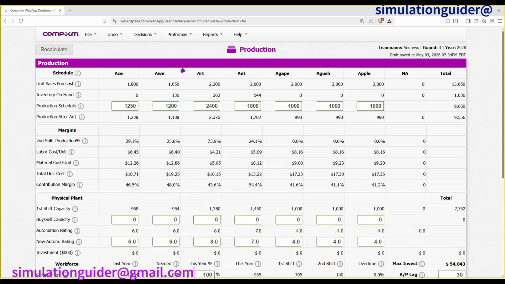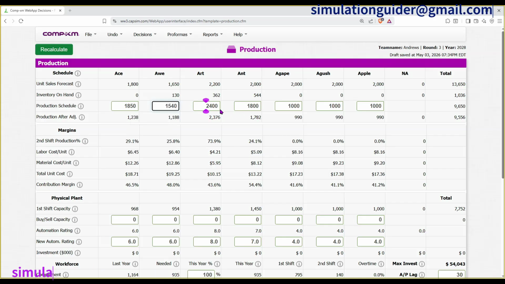Under production, we are now responding to what we forecasted. Remember, we're in round 3. So this first one I'll produce 1850. Add 50 more for a buffer. This one I'll produce around 1540. Next one, for Art, I'll produce around 1,900. For Ant, I'll produce 1,500. For Agip, I'll produce 2,000 because we are now using the capacity to the maximum. Also Agush 2,000, and lastly Apple 2,000.